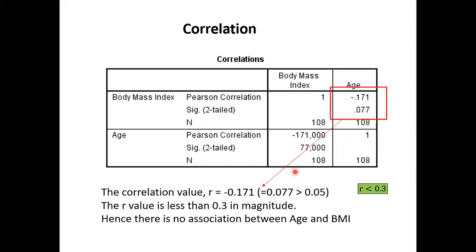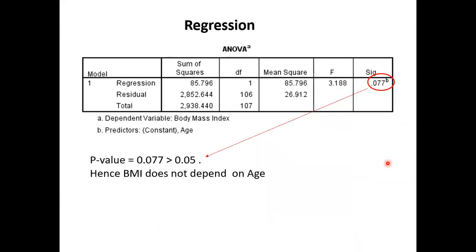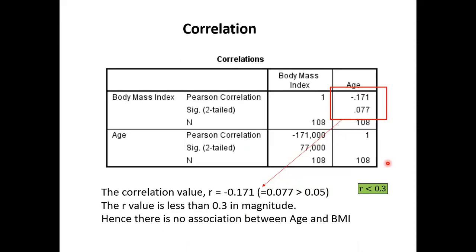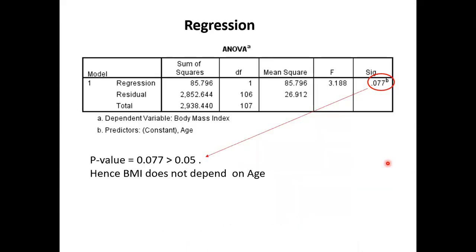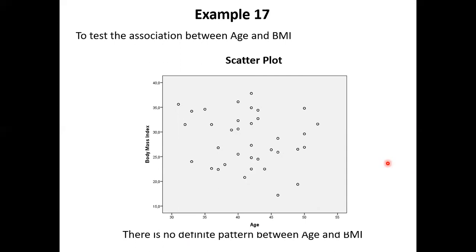Right, you're right. Now, after this, can I stop? There's no pattern, right? I can say there's no pattern between age and BMI. I don't have to proceed to correlation or regression. I'm just showing you an example. When this happens, this is what we see. You don't have to do these two.